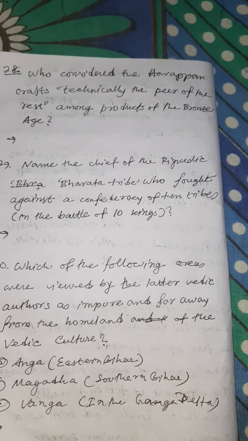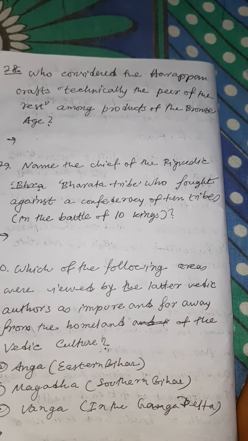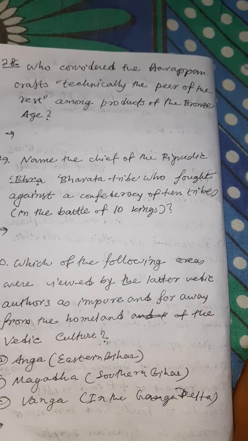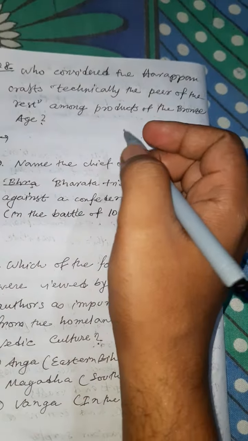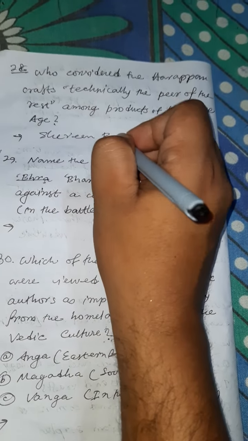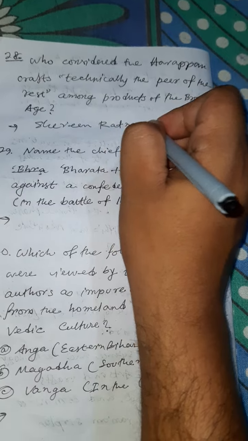Who considered the Harappan crafts technically the peer of the rest among the products of the Bronze Age? The answer is Shereen Ratnagar.